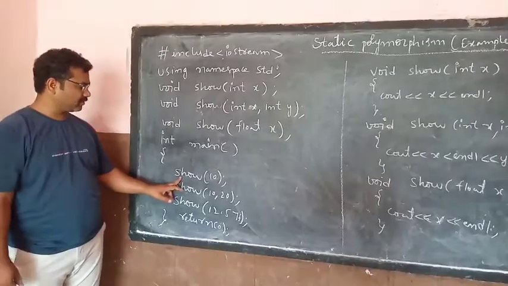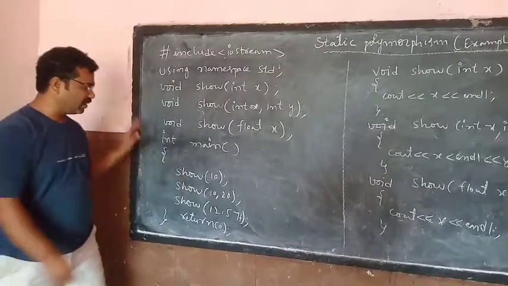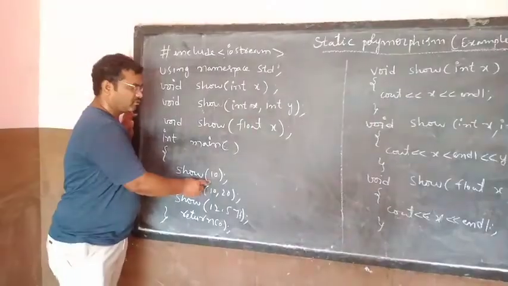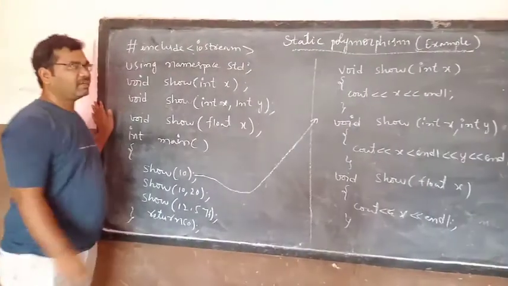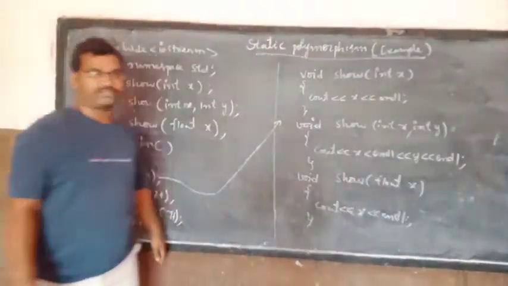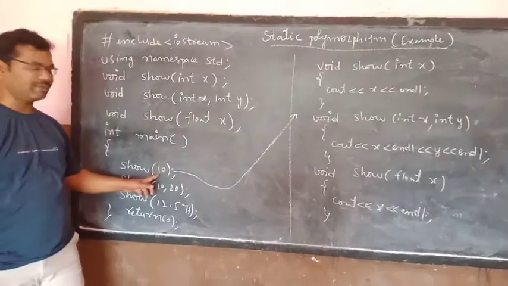First time when the main function calls show function, immediately the control jumps to the function definitions. Here there are 3 function definitions. It checks the parameters.